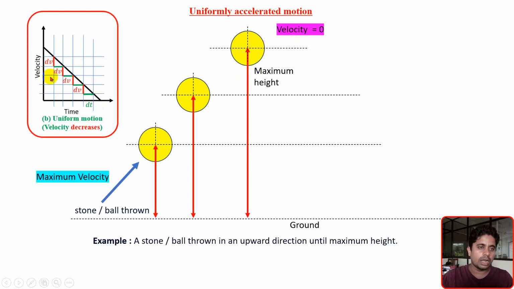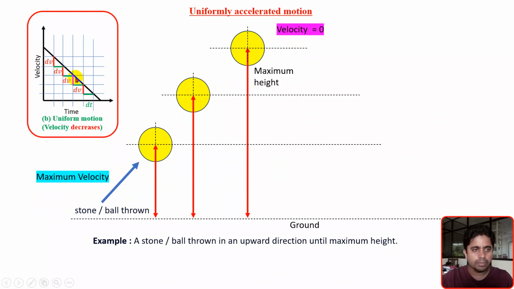If we look at this graph, here the velocity is maximum, here the velocity is 0, and in between the velocity is decreasing. At a uniform rate, the velocity decreases and becomes 0 from the maximum velocity.